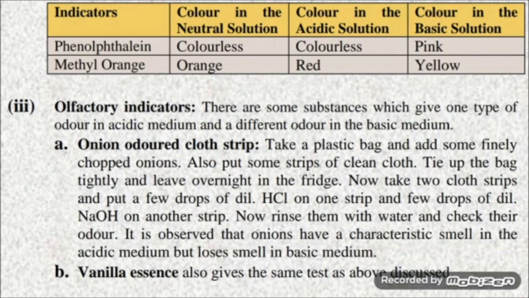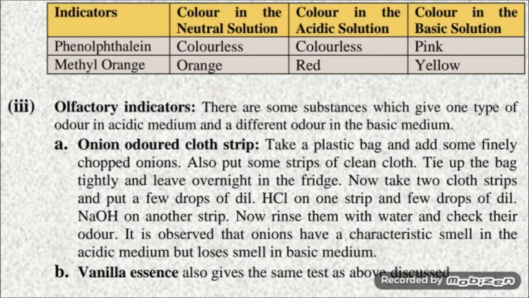Now third is olfactory indicators. What are olfactory indicators? They are the substances which give one type of odor in acidic medium and a different type of odor, or you can say the smell, in basic medium. They can be used to test whether the given substance is acidic or basic. Few substances are listed here.